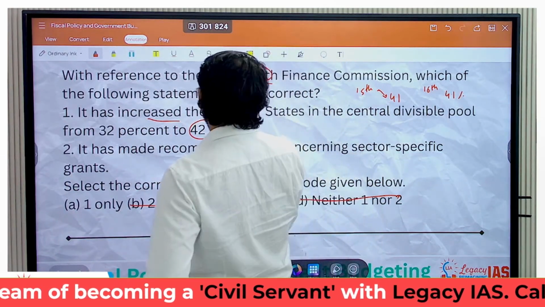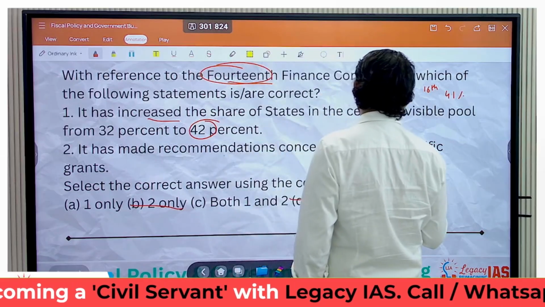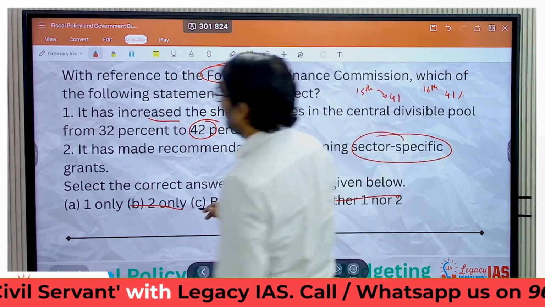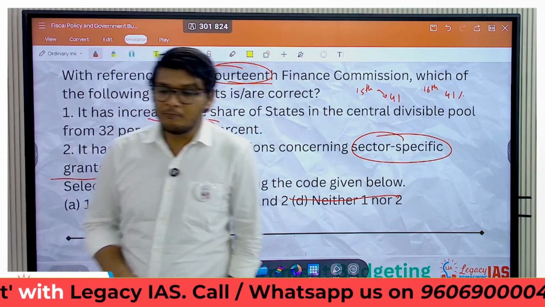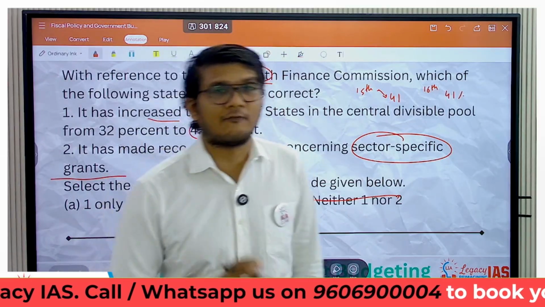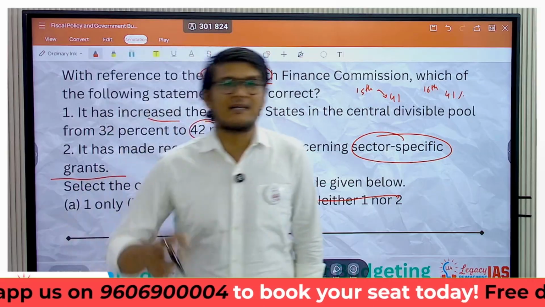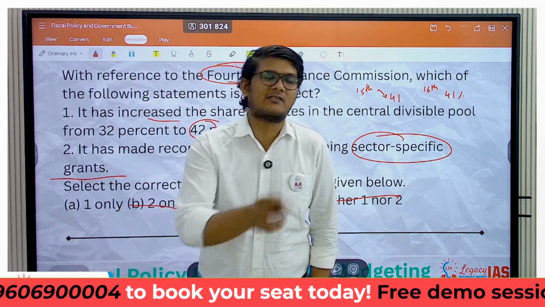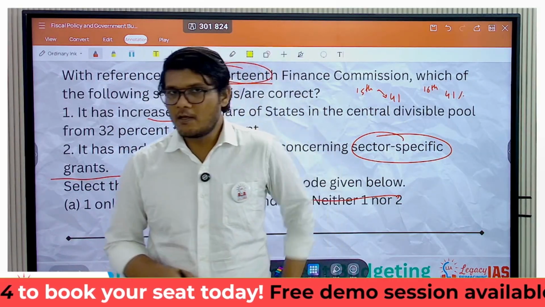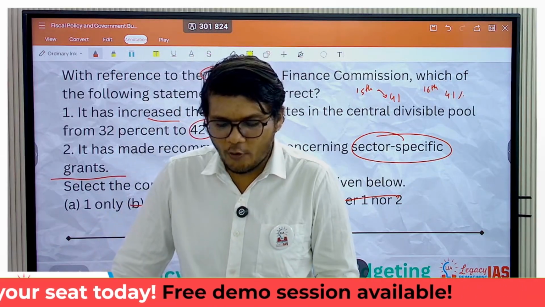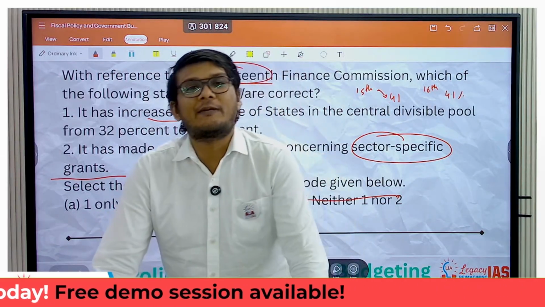It has made recommendations concerning sector-specific grants. No, absolutely not. The Finance Commission does not give you the sector-specific grants. The sector-specific grants are there in the budget. The government is the entity that does that. The Finance Commission does not go into such detail with respect to budgeting.